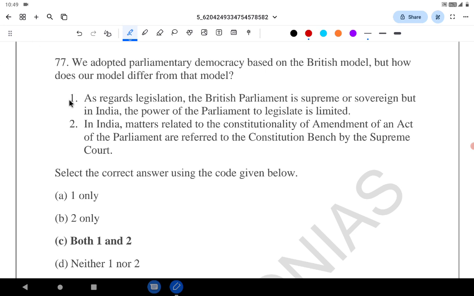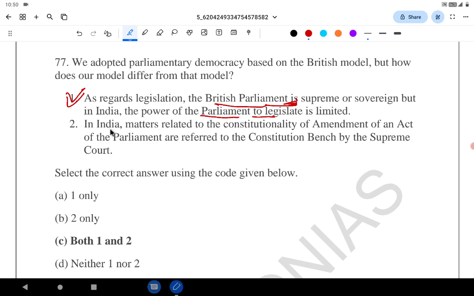Correct. In India the Constitution is the supreme, not the Parliament. So that is wrong. So that is correct. In case of the Britain, the British Parliament is supreme and sovereign. In India, the Parliament is not supreme and sovereign.